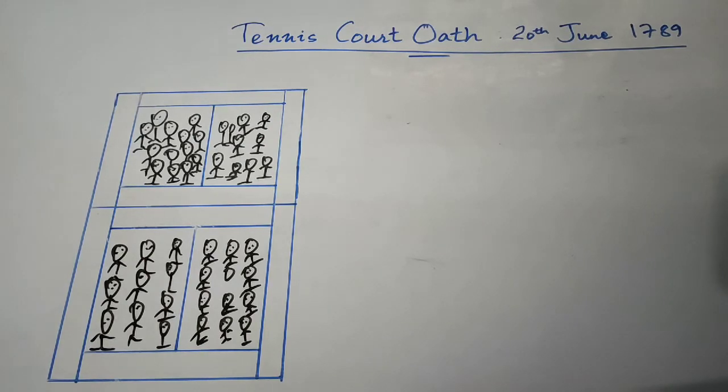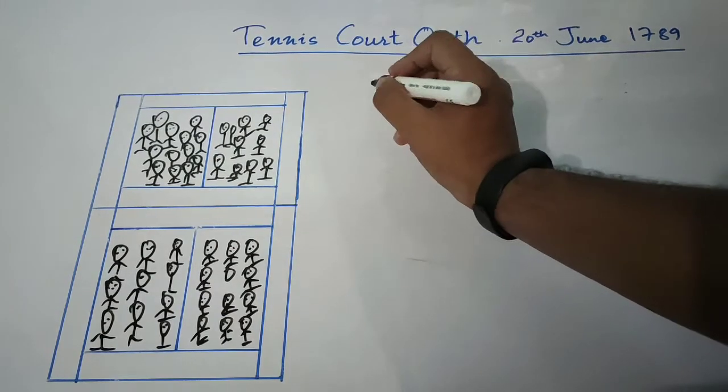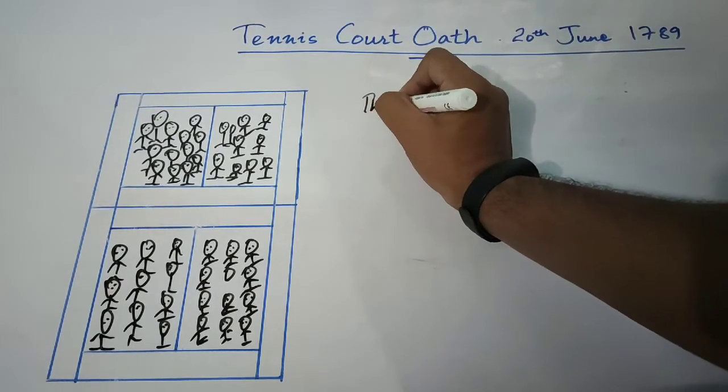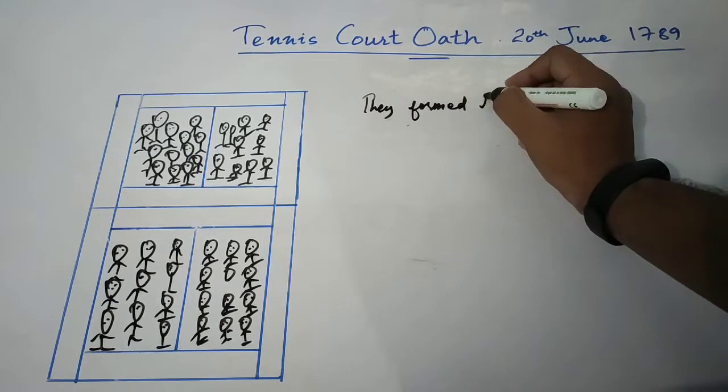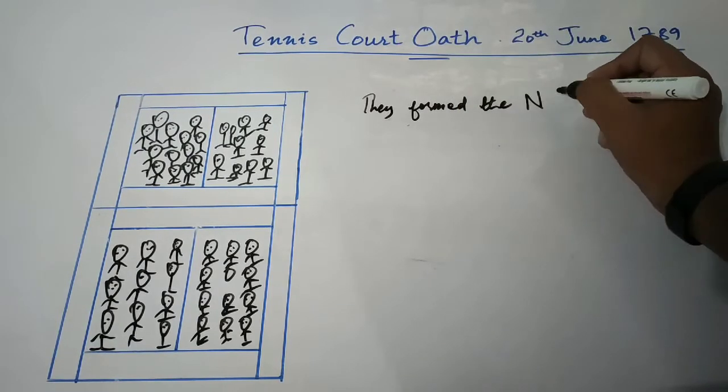When the third state proposed the idea of one vote, one value, the monarch rejected this proposal and the members of the third state walked out of the assembly in protest. This important protest gave birth to another event, that is the Tennis Court Oath.